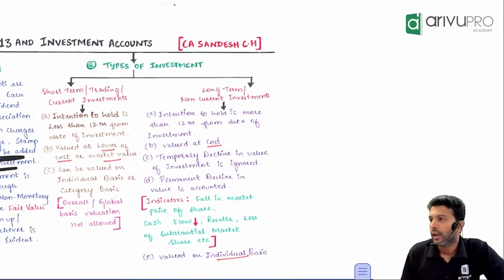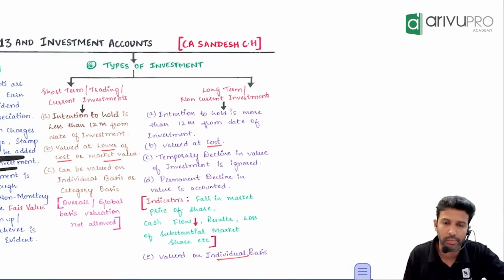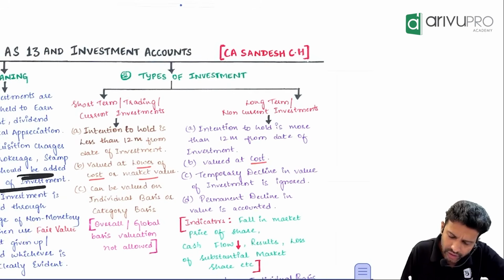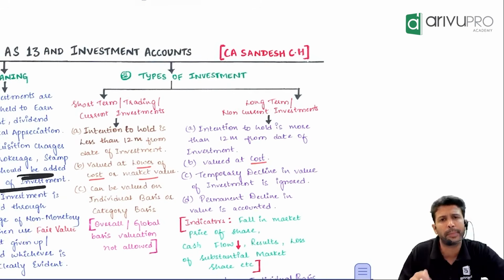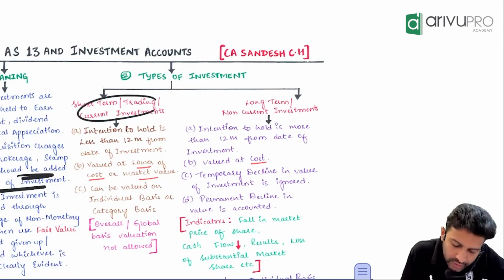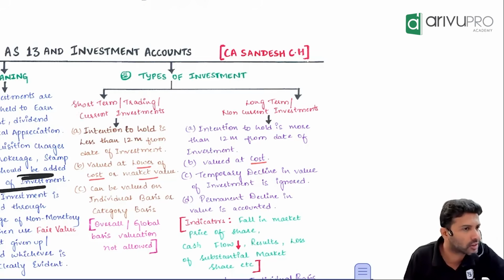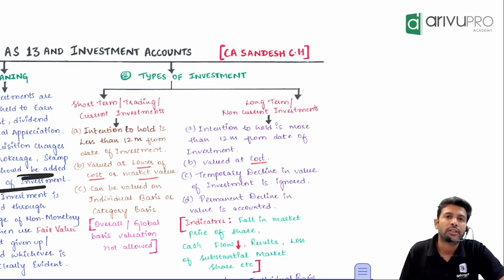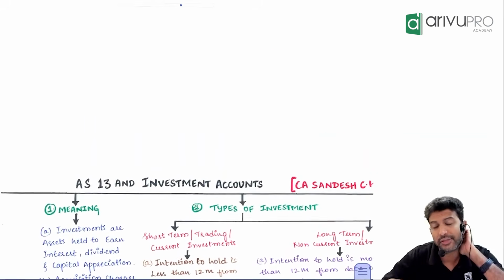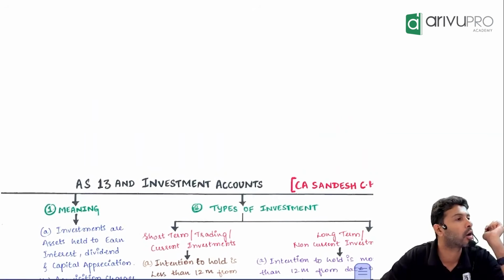Now from an accounting perspective, investments are of two types: long term and short term. Long term we can also call non-current investment or non-trading investment. Current investment is also known as short term investment or trading investment. Different names, one and the same. Sir, how do you classify an investment to be current or non-current, short term or long term?